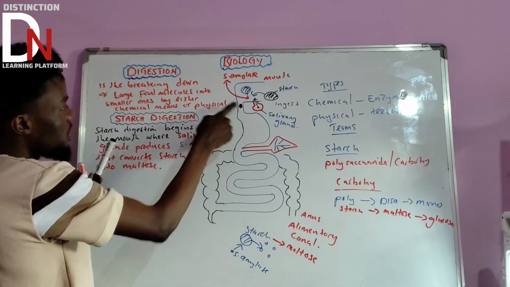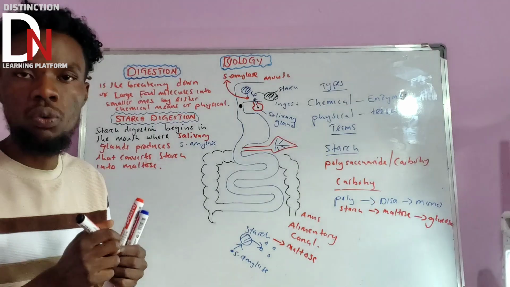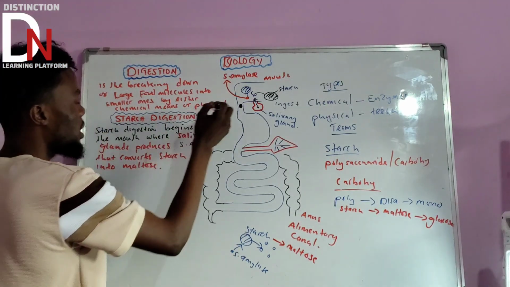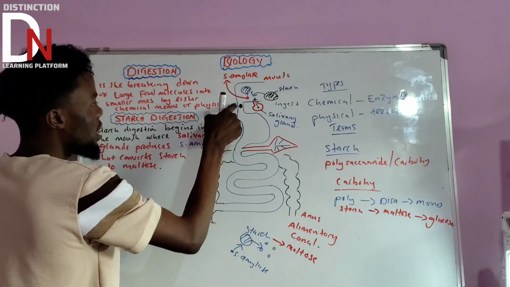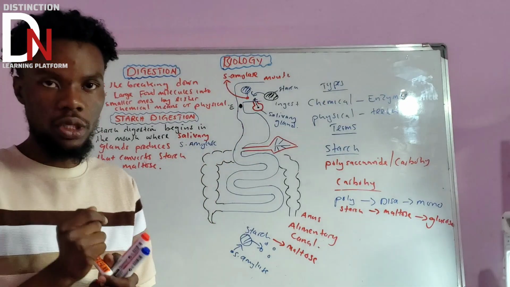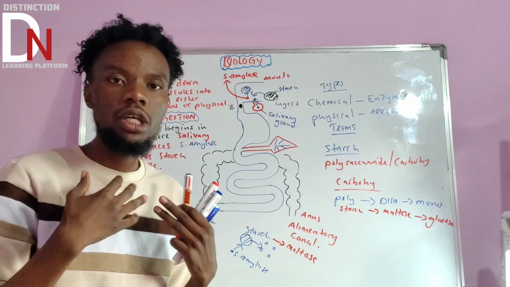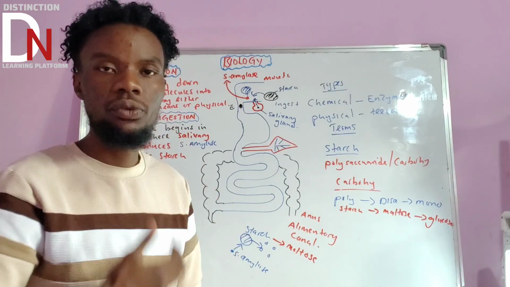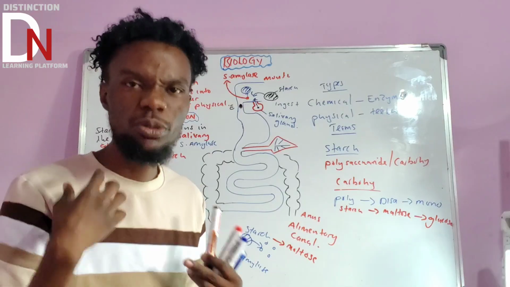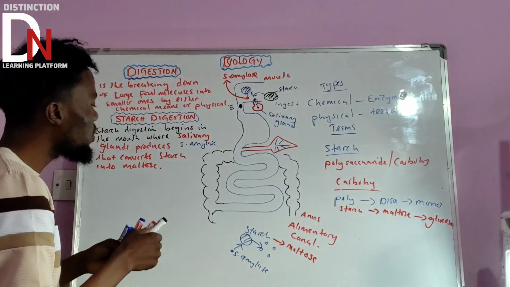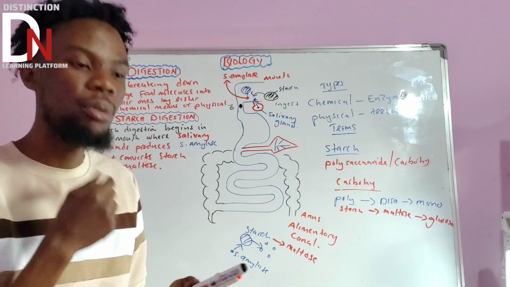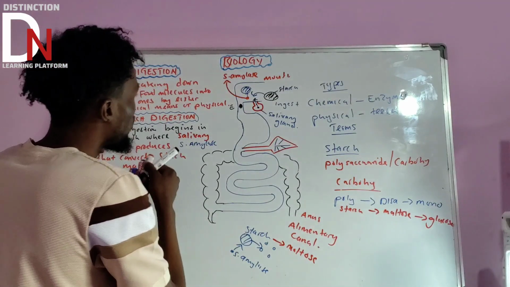So this food molecule is going to continue here, on the esophagus. What do we call this structure here on the neck? We call it the esophagus, so let's just put E here. This is the esophagus where the food molecule is going to pass from the mouth up to the stomach. It passes through the esophagus by the process called peristalsis.